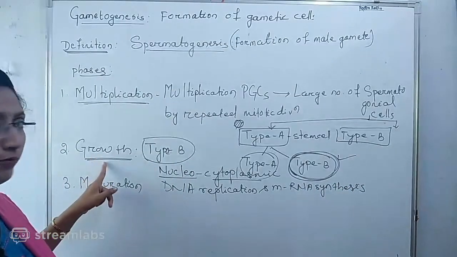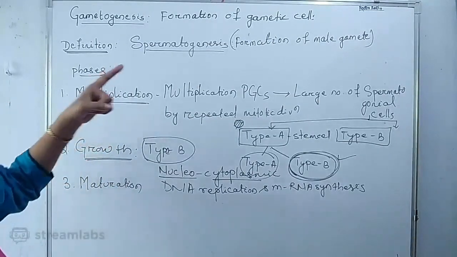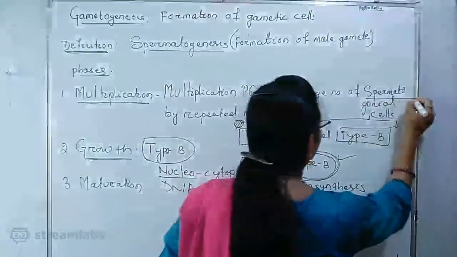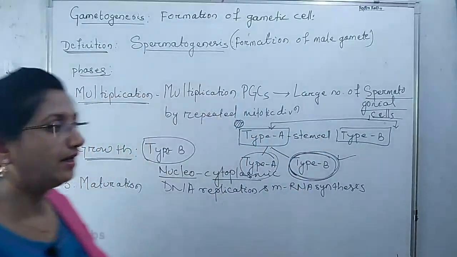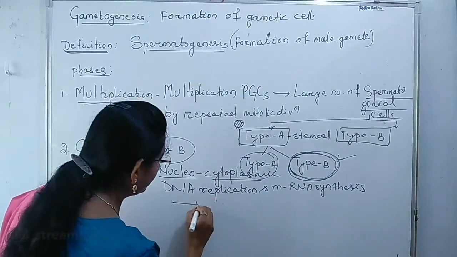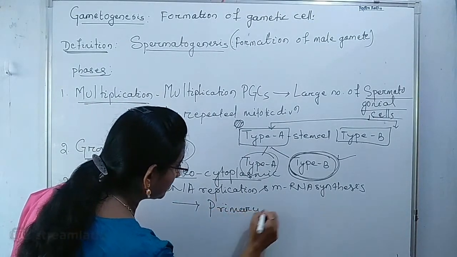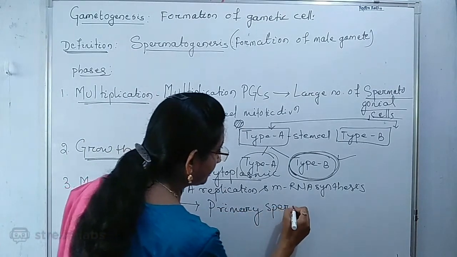After this growth phase, what we will get? In multiplication phase, we got the spermatogonial cells, and after the growth phase, we got the primary spermatocyte.